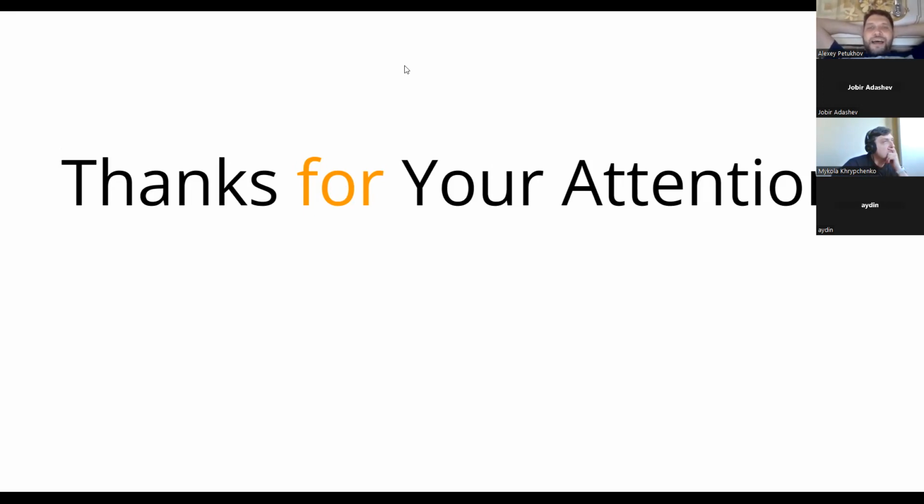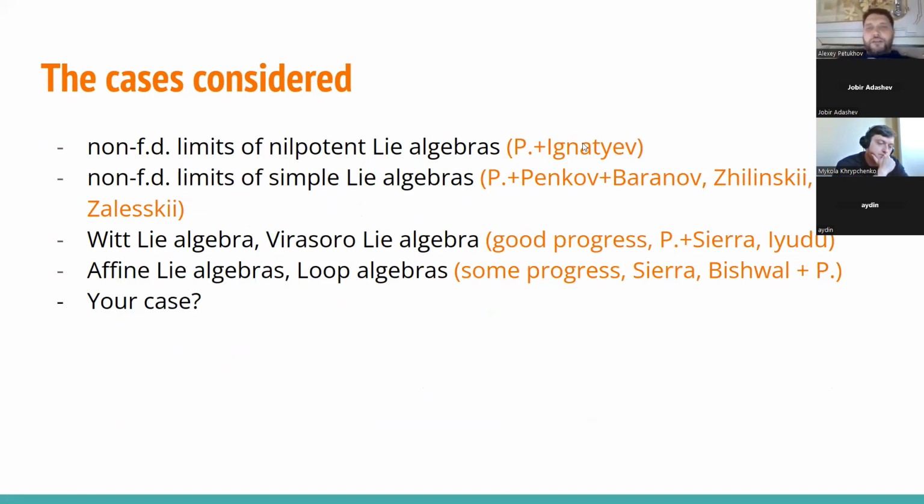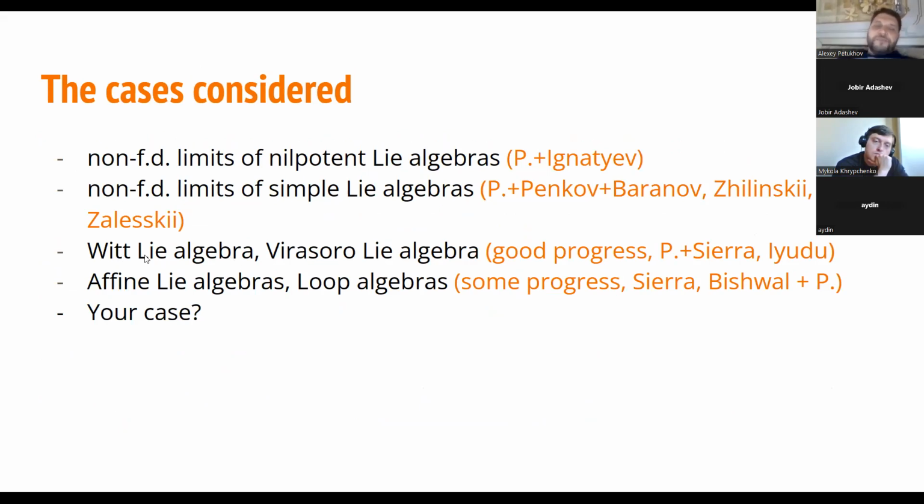But I dealt explicitly only with cases of UG for some finite list of infinite dimensional Lie algebras, like limits of nilpotent Lie algebras, limits of simple Lie algebras, Virasoro algebra, Witt algebra, affine Lie algebras, loop algebras. Of course, there are more examples of Hopf algebras, but right now I have no works about it, but it might be a good plan for the future.